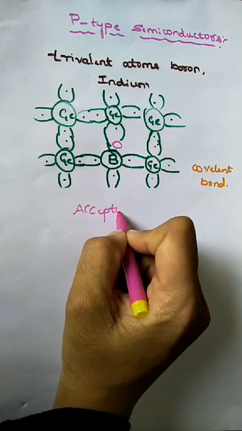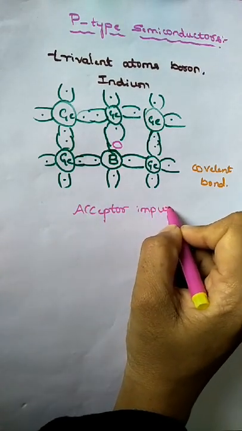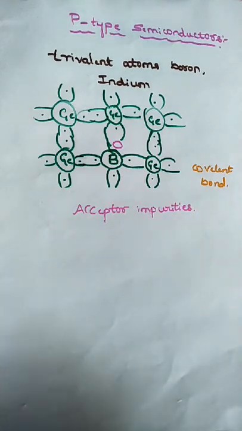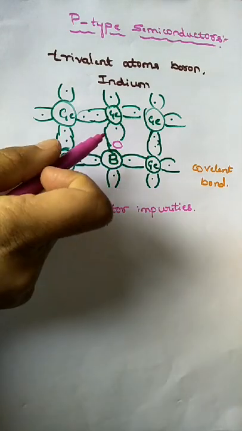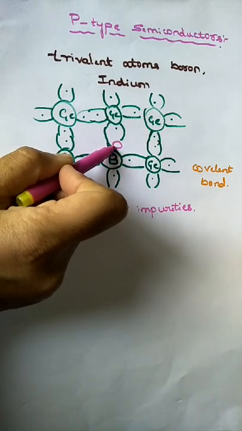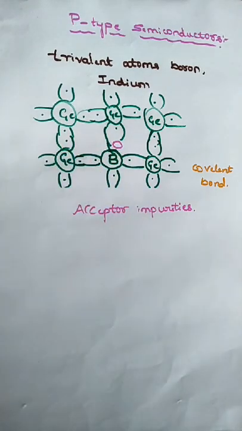This is the acceptor impurity. Why is it an acceptor? Because boron forms covalent bonds with germanium atoms, which requires 4 electrons, but the trivalent boron atom we add as impurity has only 3 valence electrons. These 3 valence electrons easily bond with the germanium atoms, but one space is vacant.